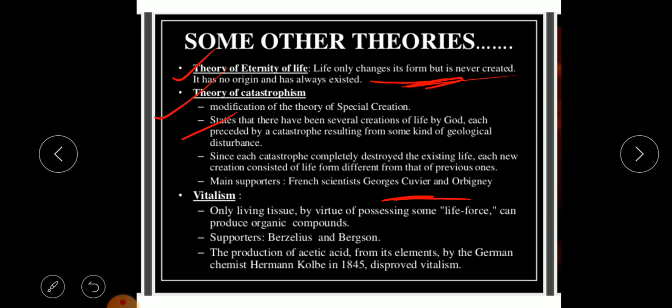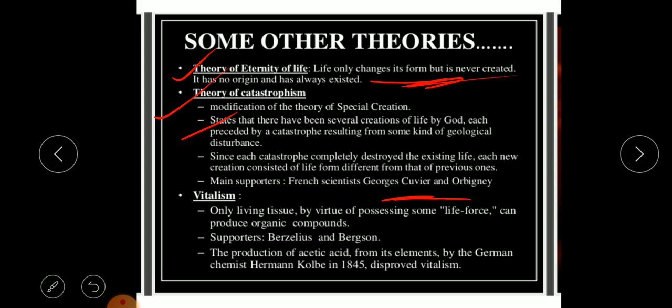And owing to catastrophes, the organisms living in such areas were destroyed, and these areas were repopulated by organisms migrating from other regions. So that's what it states: there have been several creations of life by God, each preceded by a catastrophe resulting from some kind of geological disturbance. Let us imagine that there was a mountain, and it had some life already which was created by God. But suddenly some catastrophe happened. That is why we call it the theory of Catastrophism.